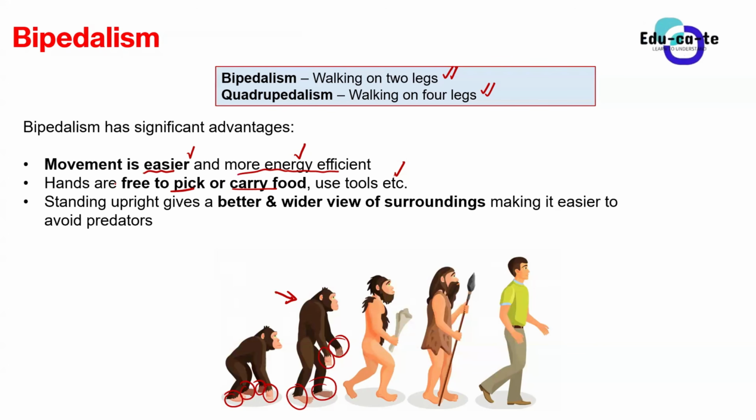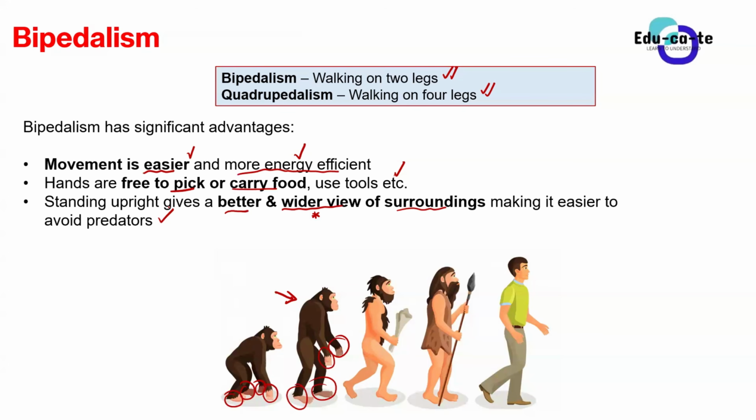So the advantage of standing upright and walking on those two legs is that you'll be able to have a better view. You'll be able to see a wider, bigger, broader view of the surroundings. You'll be able to see what surroundings are there. This makes it much easier to avoid predators and to also have direction. That is why humans have got more direction, because we're able to see more things in front. We're able to see things at the back as well, and that helps us to avoid predators.